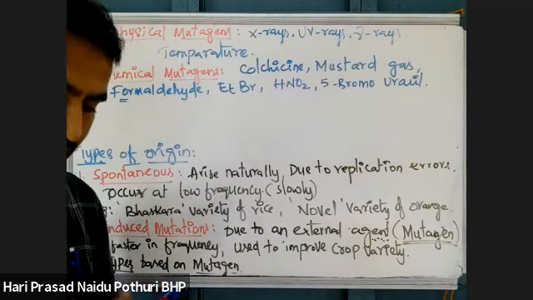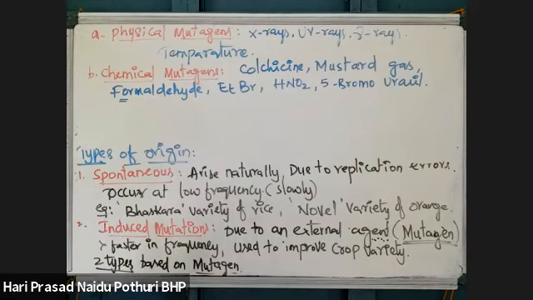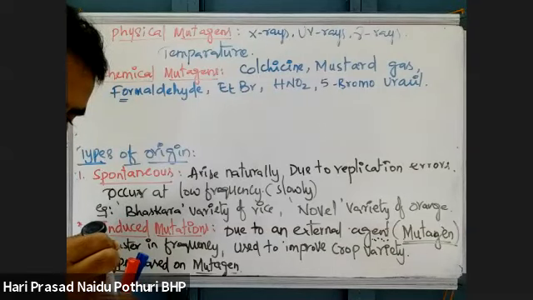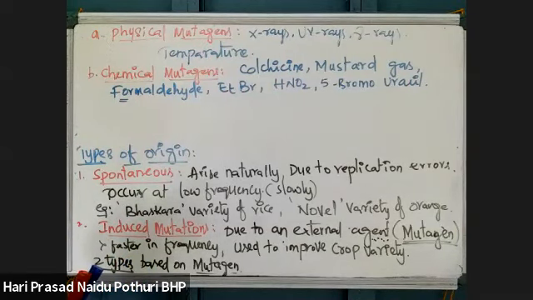So either physical or chemical mutagens can change the genome or the DNA, so the genotype gets altered and the phenotype also gets altered. That is what we call mutation. Mutation is a sudden change which is responsible for alteration in the genes or the DNA.